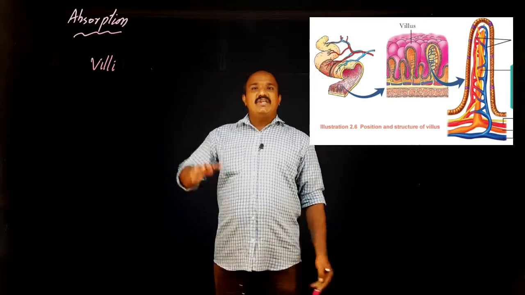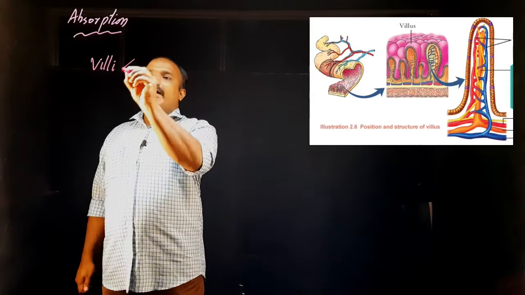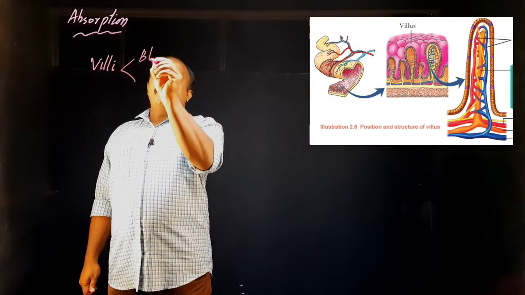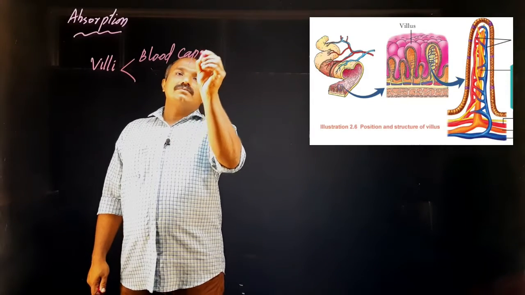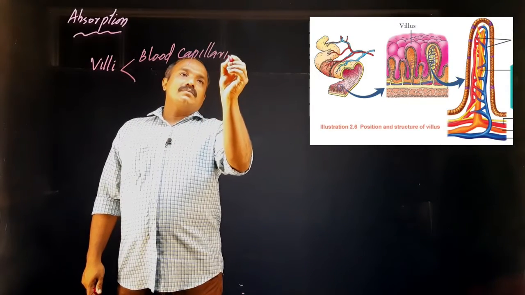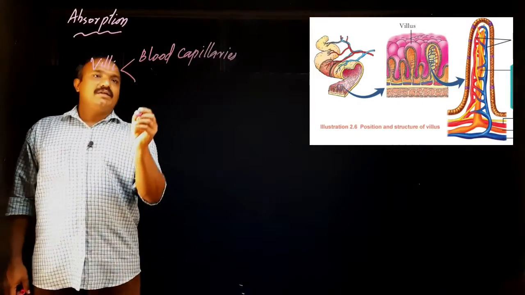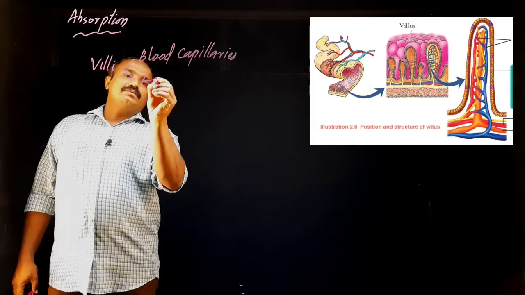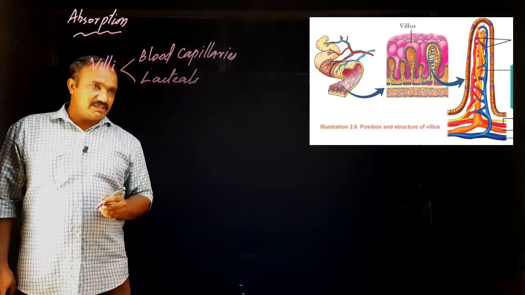Then the villi contain two types of vessels inside. One is blood vessels, or blood capillaries. Blood capillaries are there inside the villi. And the second one is lacteals.